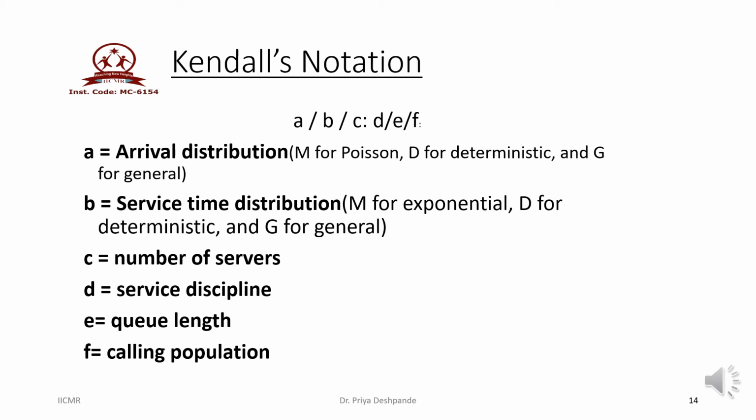D is nothing but service discipline. Which type of service discipline is adopted in the model? Whether it is first come first serve, whether it is first come last serve, whether it is priority, or whether it is random. So that is denoted by the letter D. Then E is defining the queue length. How many customers can be accommodated in the queue is denoted by E, and F is nothing but the calling population. Whether the calling population is finite or infinite, that is denoted by the letter F.